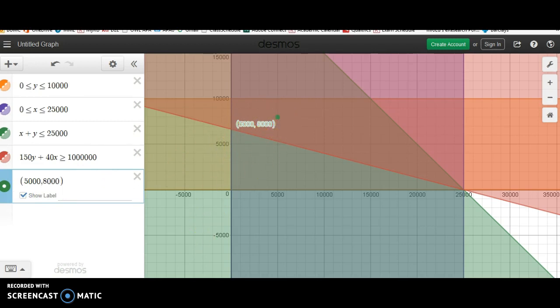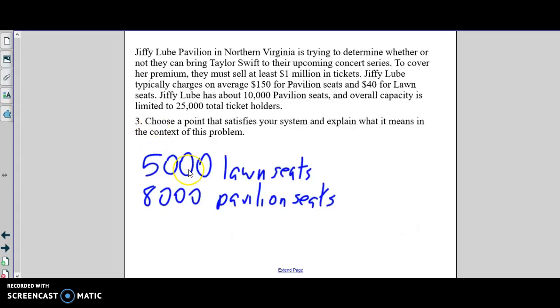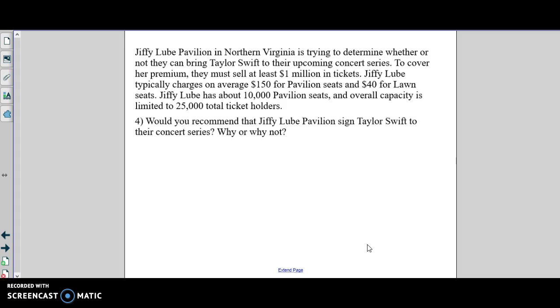So what would that mean? That's then the better question. So I want to go back. So what that means is that I'd sell 5,000 lawn seats and 8,000 pavilion seats. So in the context of this problem, if I'm charging $150 for each pavilion and $40 for each lawn seat, that means I would make $1,400,000. Therefore, I am making at least $1 million expected to make this a worthwhile adventure.